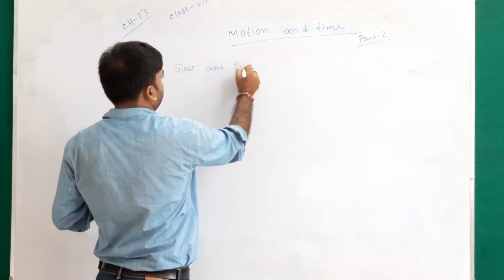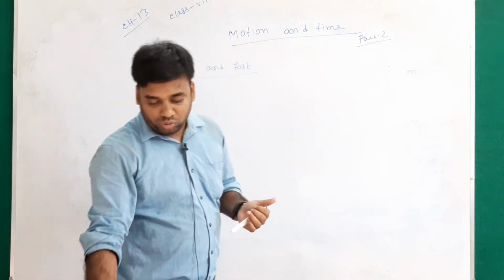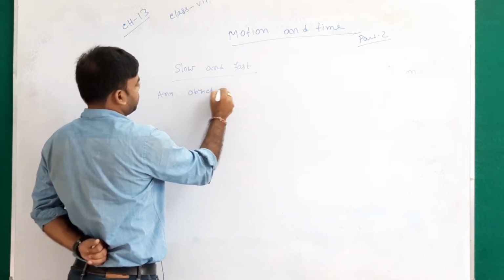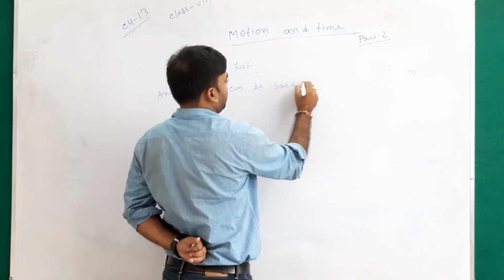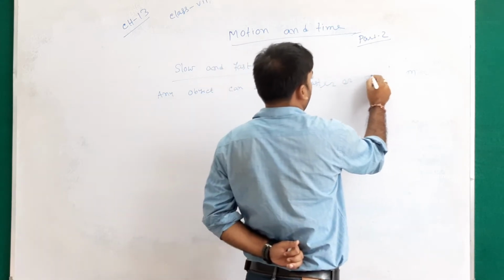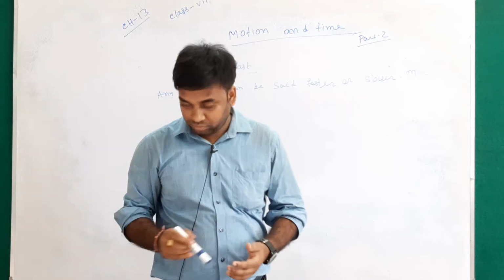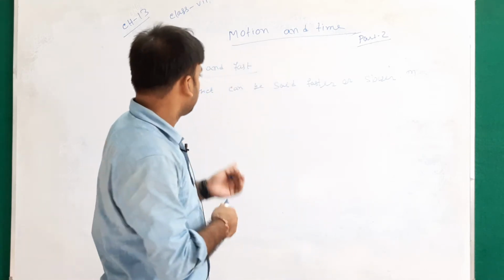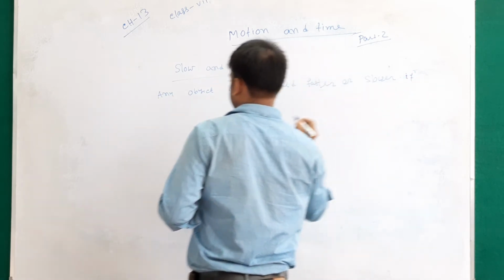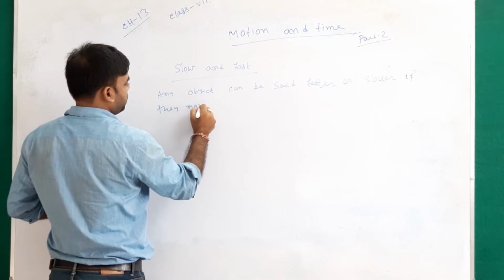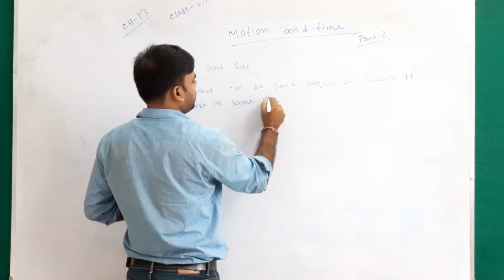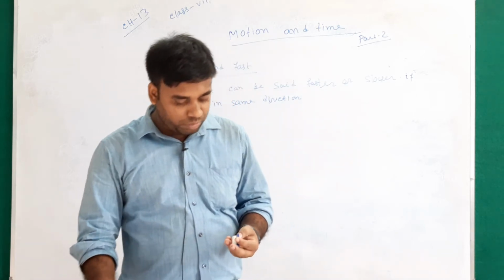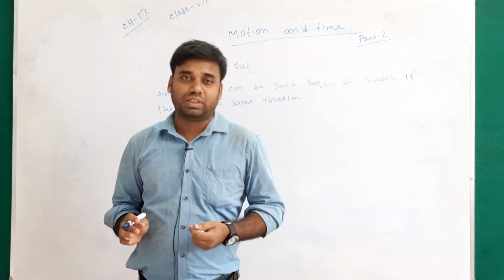Slow and fast. Any object can be said to be faster or slower if they move in the same direction.